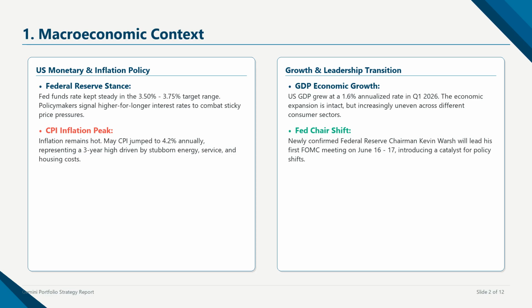In response, the Federal Reserve has maintained interest rates in the 3.5 to 3.75% target range. The markets are closely watching the upcoming Federal Open Market Committee meeting under newly confirmed Federal Reserve Chairman Kevin Warsh. The potential for a hawkish policy bias has led to notable sector rotations, prompting us to adjust our allocations. High interest rates are starting to press on capital-intensive sectors, while value sectors and cash-generative healthcare firms show significant defensive strength. We monitor these indicators to hedge against interest rate risk and preserve capital.